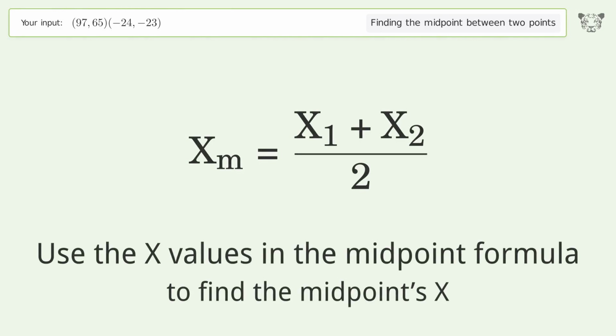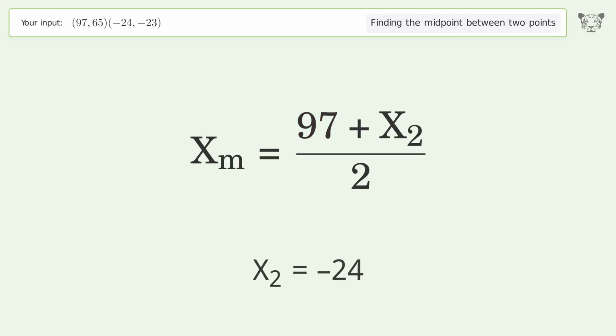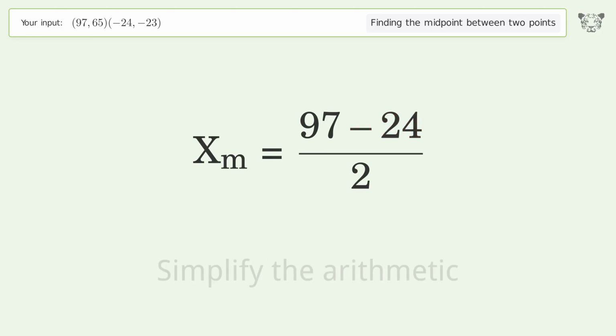Use the x values in the midpoint formula to find the midpoint's x. x1 equals 97. x2 equals negative 24. Simplify the arithmetic.